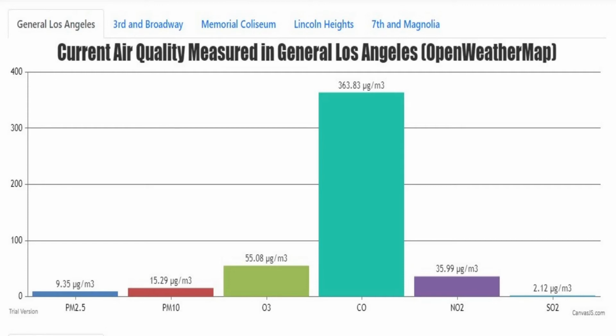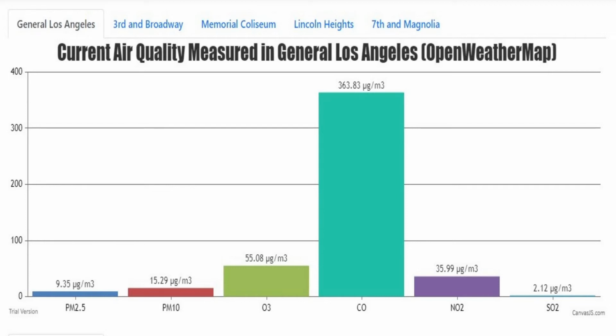Okay, so this is an example of one of the developed graphs that we were able to make using the Canvas.js library. This graph in particular displays the current air quality that is measured. There are a few tabs at the top for more specific locations, such as 3rd and Broadway or Memorial Coliseum. We were able to get information on these specific locations using the OpenAQ API.